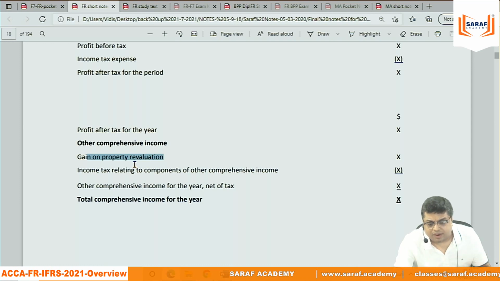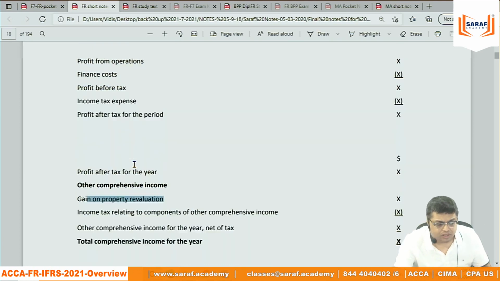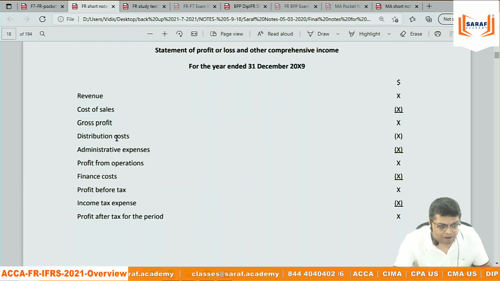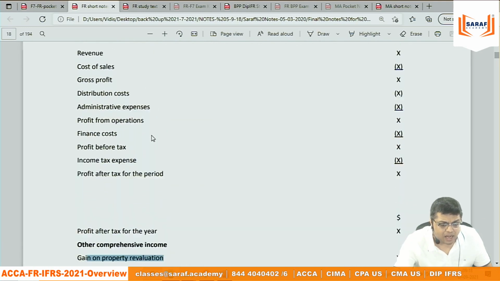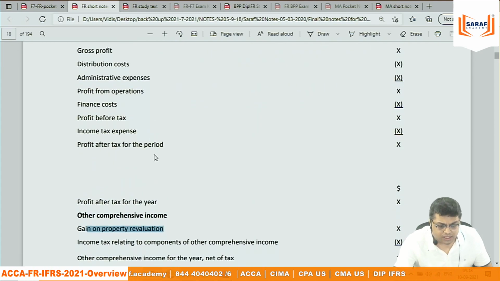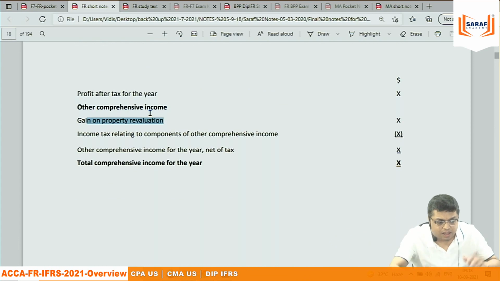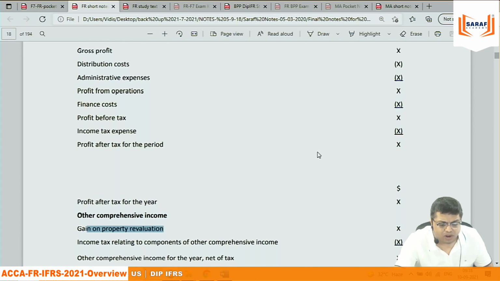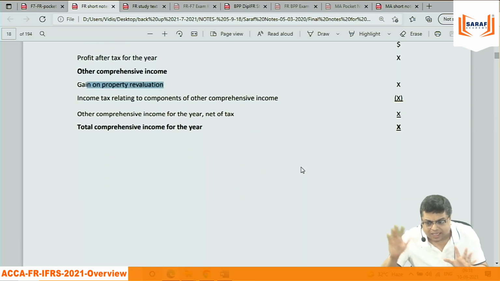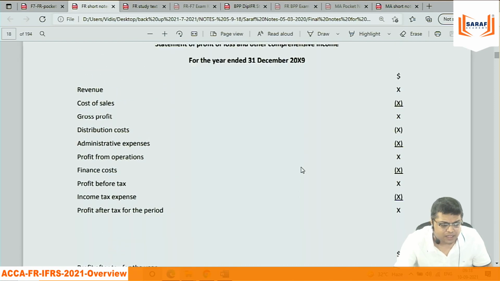Other comprehensive income is not the regular income. It is non-regular income and it is generally non-realized. So when you prepare the PL account, you need to divide it into two parts. One is the realized gain, one is the non-realized gain. You can prepare other comprehensive income separately. In the PL account, you will show only the profit for the period, and you can prepare other comprehensive income details separately. Or you can mix them together and you can see profit and loss and other comprehensive income.